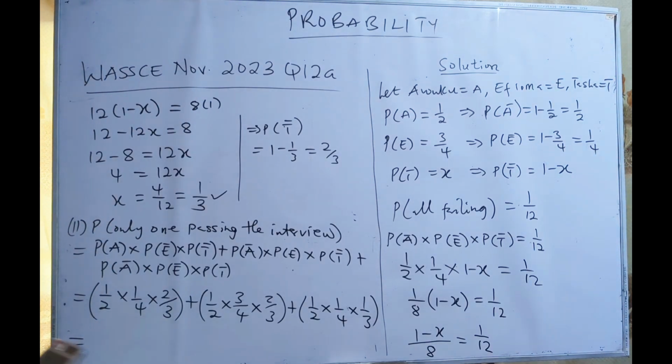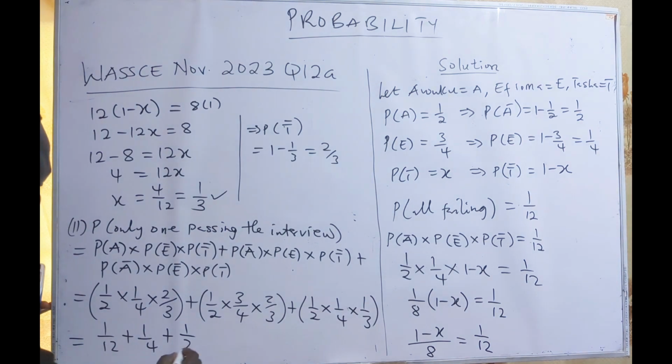So 1 on 2 times 1 over 4 times 2 on 3 will give us 1 on 12, plus 1 on 2 times 3 on 4 times 2 on 3, that is 1 on 4, plus 1 on 2 times 1 on 4 times 1 on 3, that is 1 on 24.